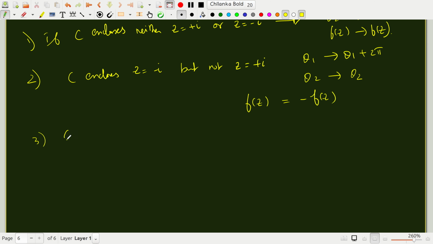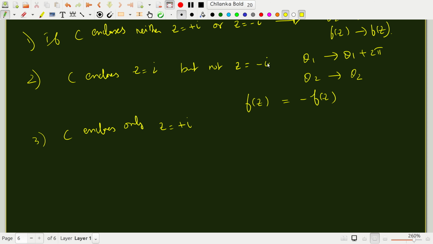Similarly, if C encloses only z equal to plus i, oh sorry, I think I changed, okay, sorry about this. Here I was supposed to say z equal to i and not z equal to minus i.